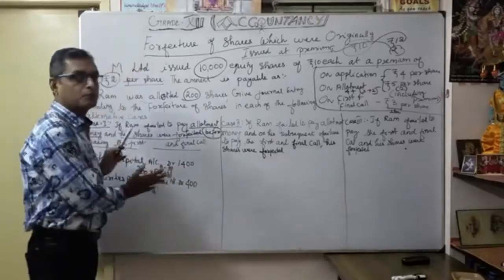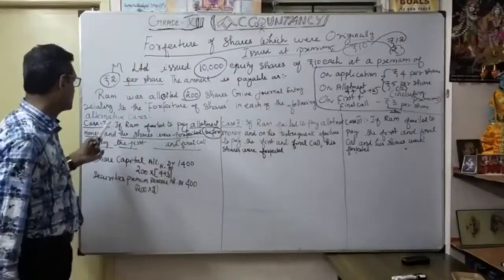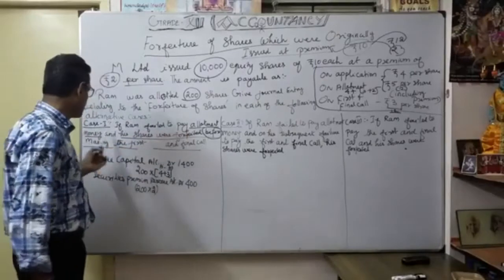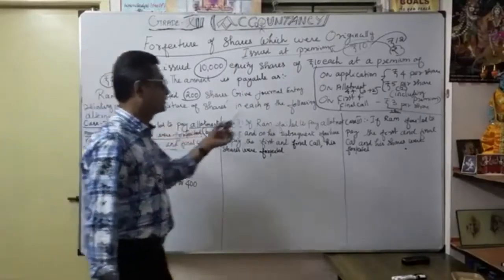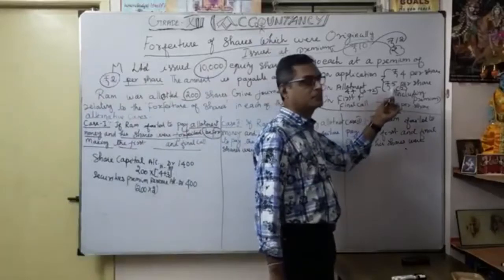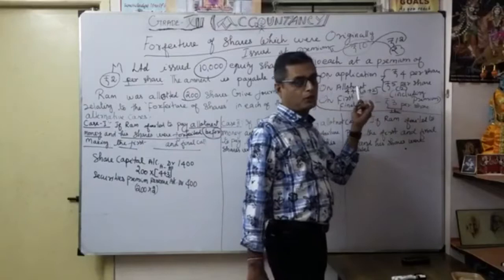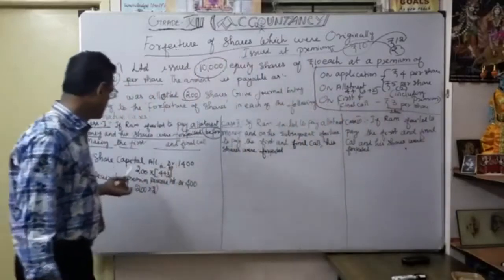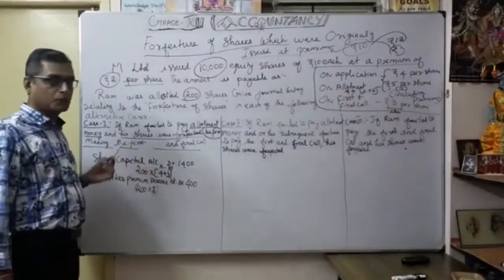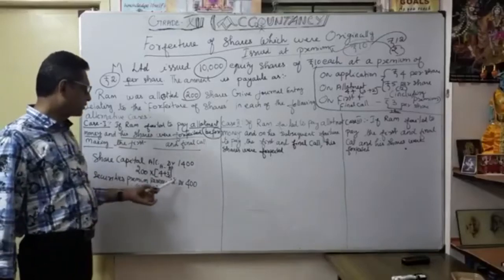How are we going to pass it? Analyze. You understood? Because they failed to pay even the allotment money, naturally the premium is also not paid. So you want to show how much premium was supposed to be received. Understood? That's what: share capital account 1400, securities premium reserve account 400.